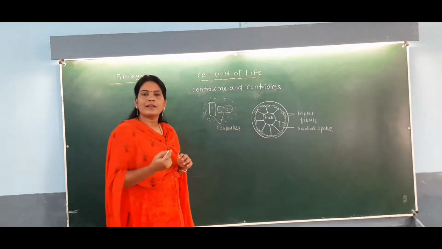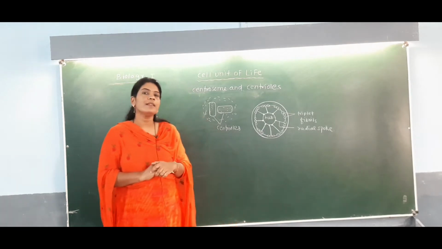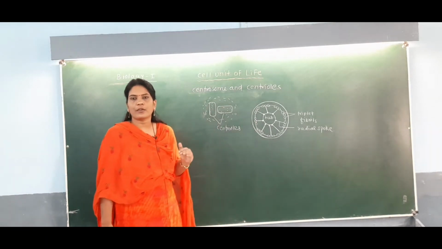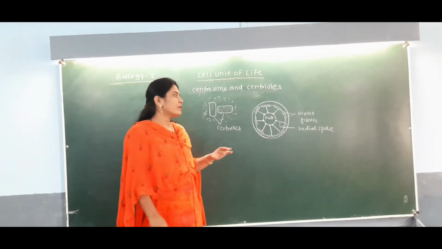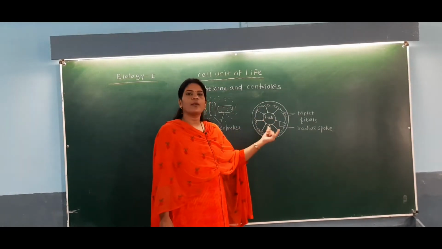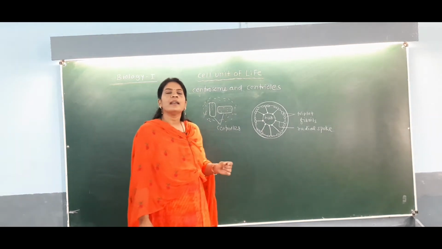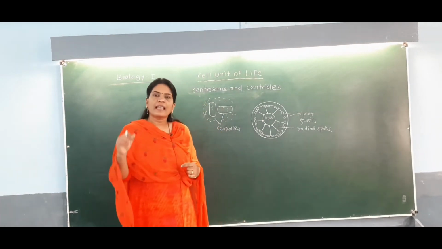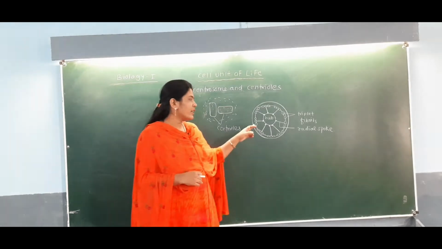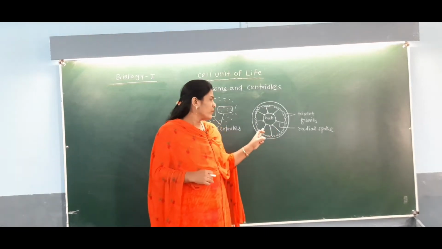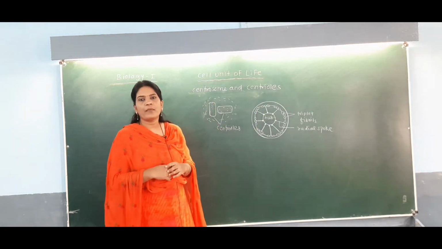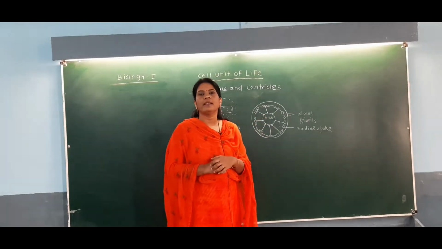This radial spoke is also made up of protein. If we observe the structure of the centriole under the electron microscope, you can see it looks like a cartwheel, and in that structure the central part of the centriole is called the hub. Around the hub, at the periphery, there are evenly spaced 9 fibrils in the form of triplets, made up of the special protein tubulin, which are interconnected to each other by a linker. This linker interconnects these fibrils together, and these peripheral fibrils also connect to the central part, called the hub.